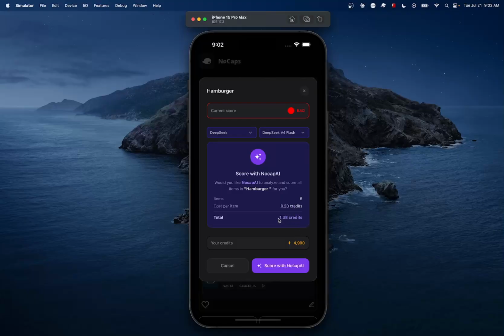We can see that DeepSeek is a bit cheaper, and we are still planning on improving Anthropic. In the future, we are planning for Anthropic to be slightly less expensive than it is now. All right, so I'm going to choose DeepSeek here and let it score all the items within that hamburger habit link.